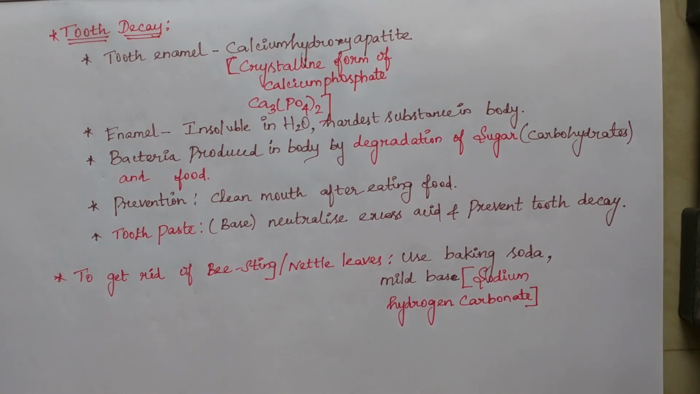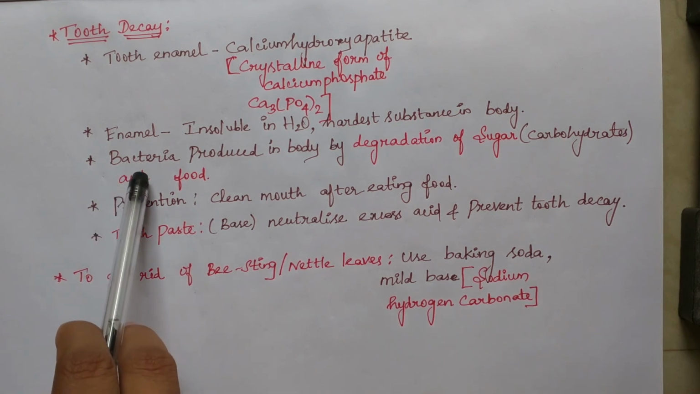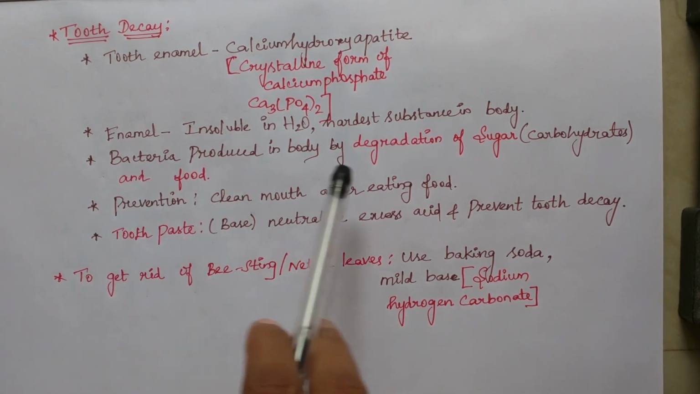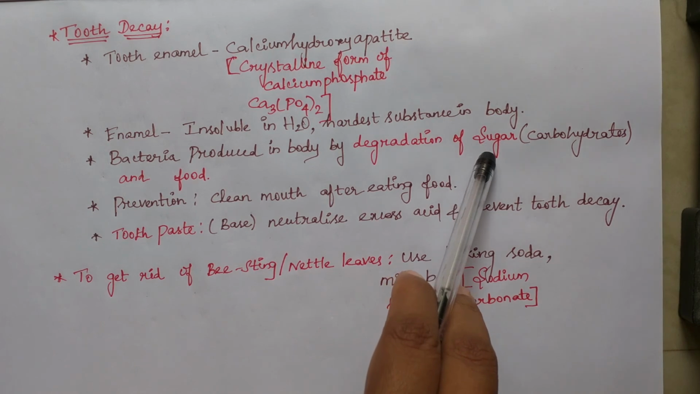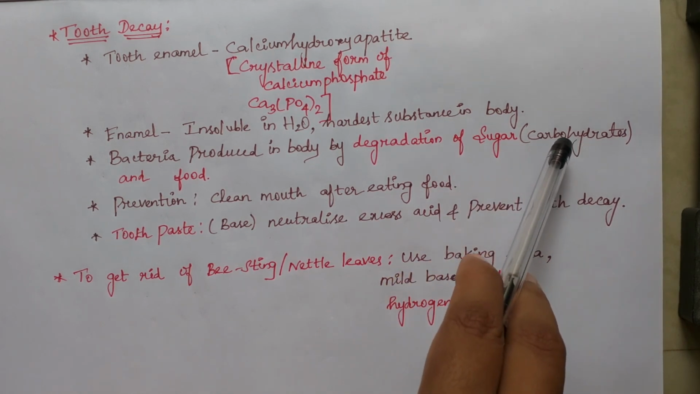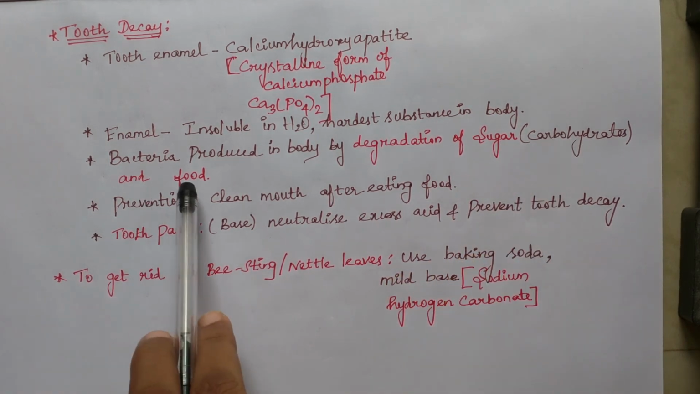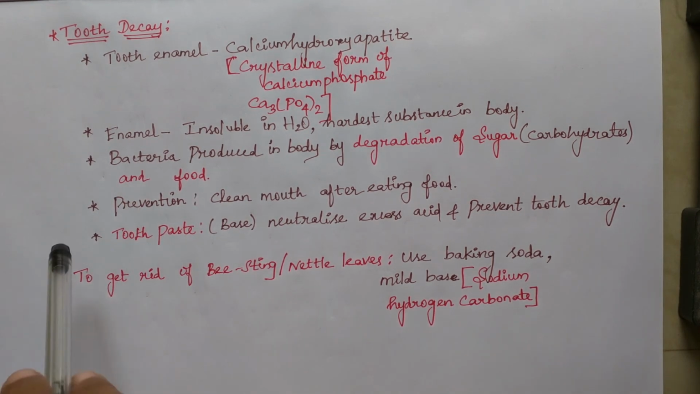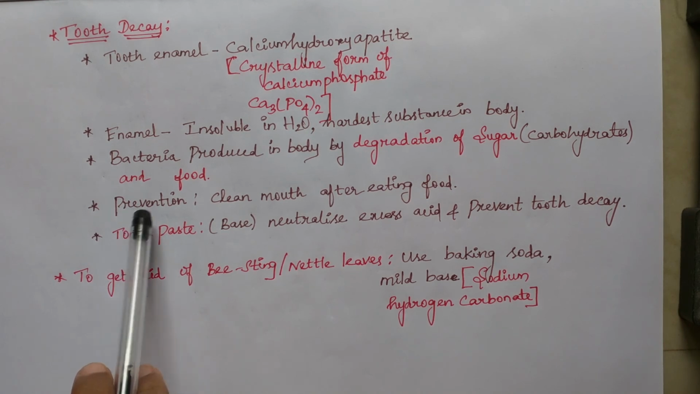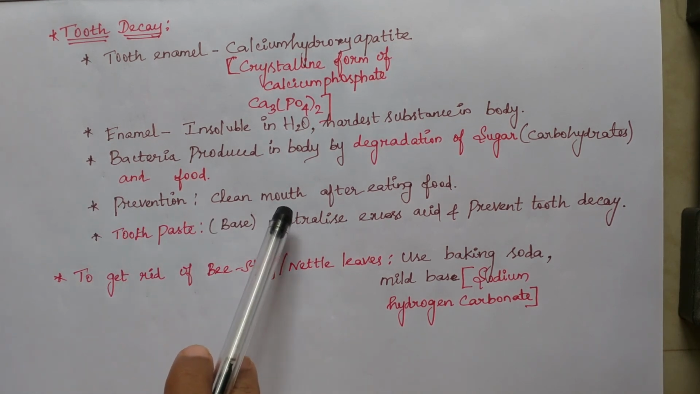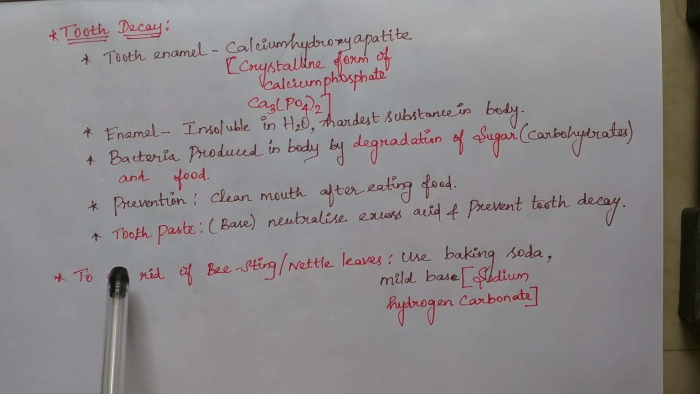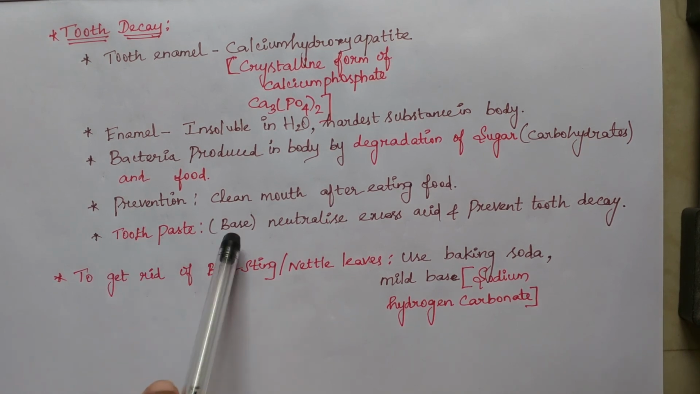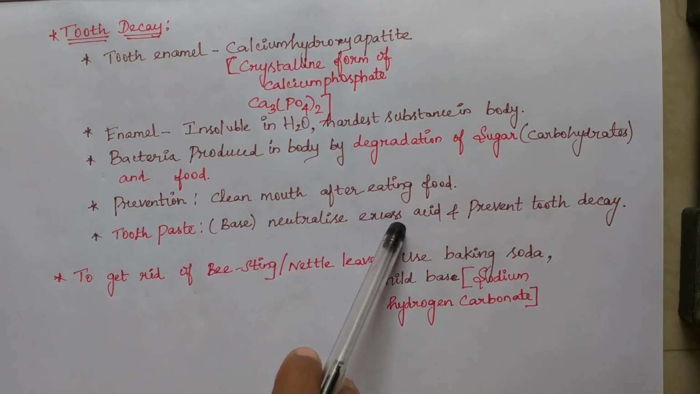Next, how does this tooth decay happen? So bacteria are produced in our mouth. How are they produced? By degradation of sugar. Here the sugar is nothing but carbohydrates, potatoes, rice, starch compounds and food particles. Because of this bacteria, our mouth pH will decrease. To prevent this tooth decay, we have to clean our mouth after eating food. Next, what is the purpose of using toothpaste? Toothpaste is a base compound. It is a mild basic compound, so that it neutralizes excess acid in our mouth and prevents tooth decay.